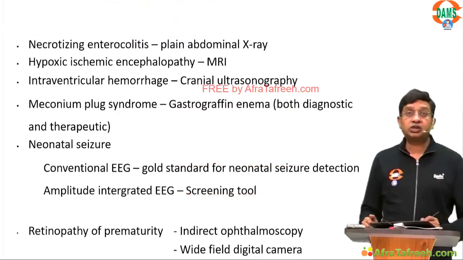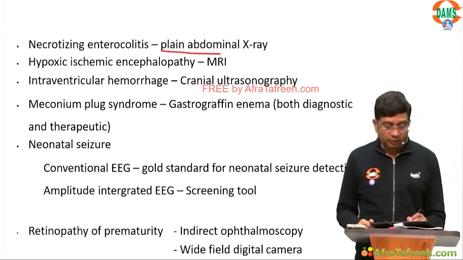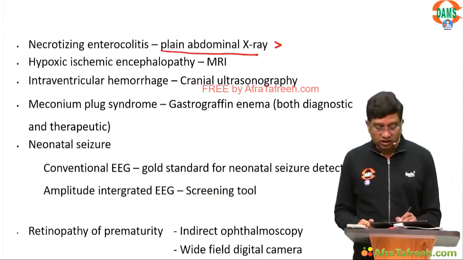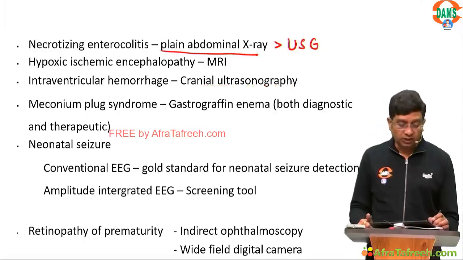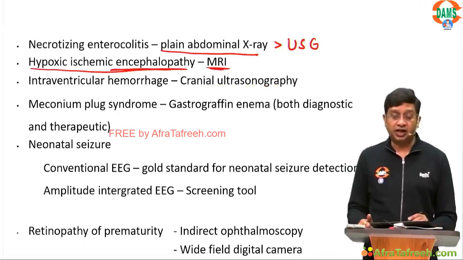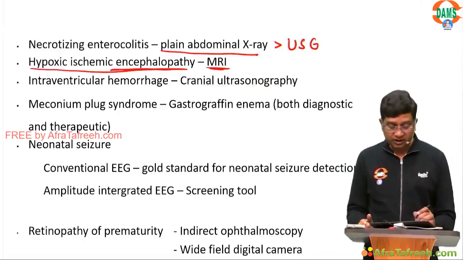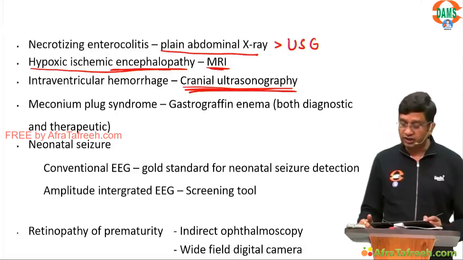For diagnosis of NEC, necrotizing enterocolitis, it is plain abdominal X-ray, which is preferred over ultrasonography. To diagnose hypoxic ischemic encephalopathy, we go for MRI. For intraventricular hemorrhage, we go for cranial ultrasonography.